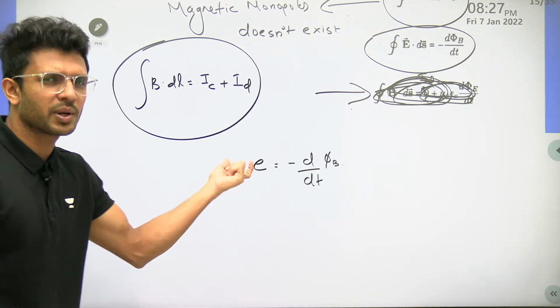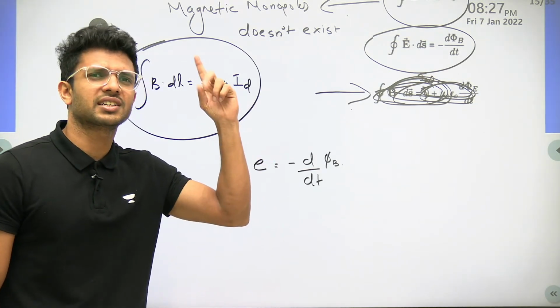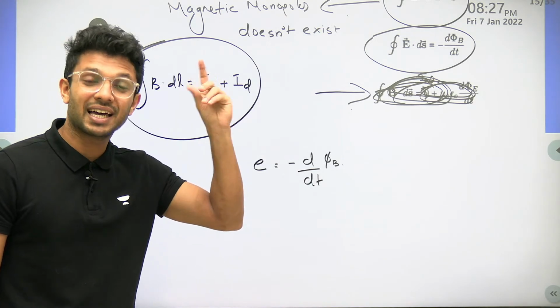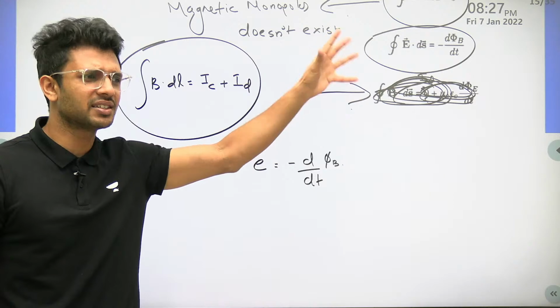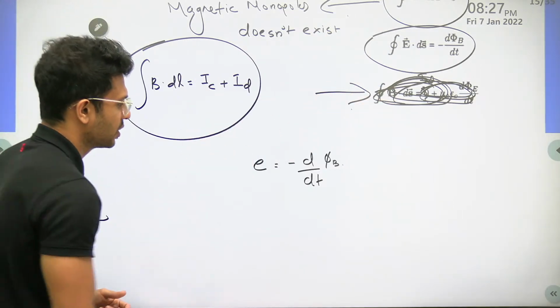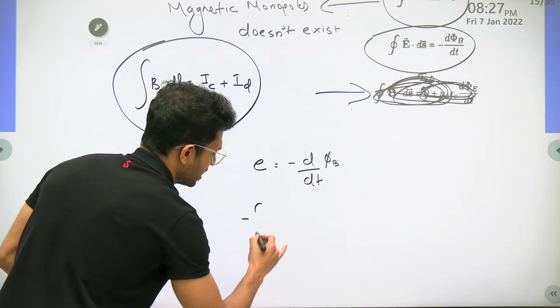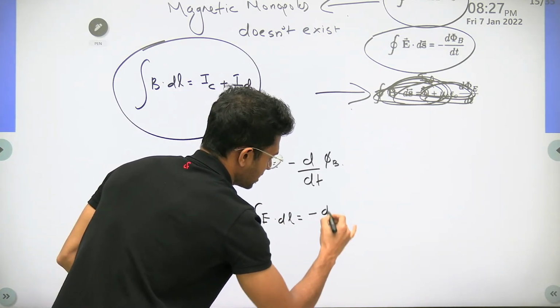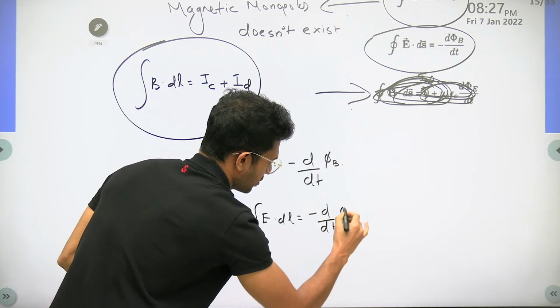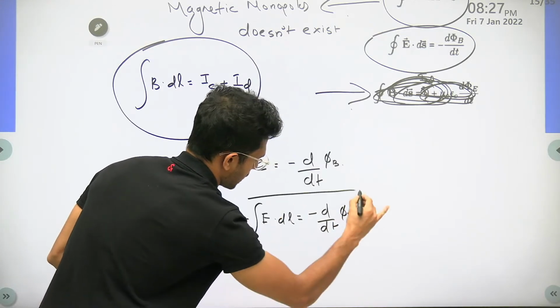Tell me, what is the formula for potential difference in terms of electric field? Try to remember, these are old memories from the chapter of electrostatics. It is equal to minus integral of E dot dl, right? So that is minus d by dt of the magnetic flux.